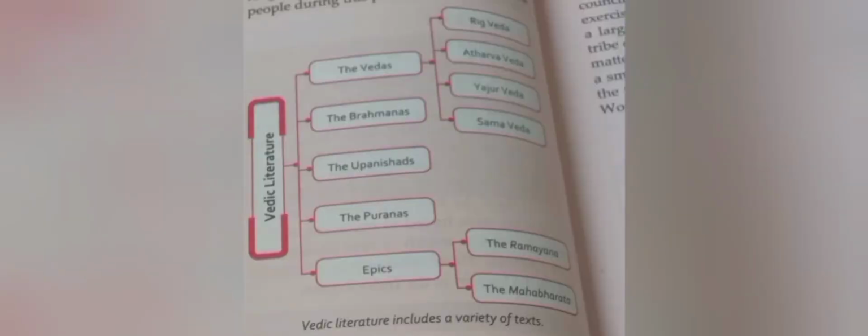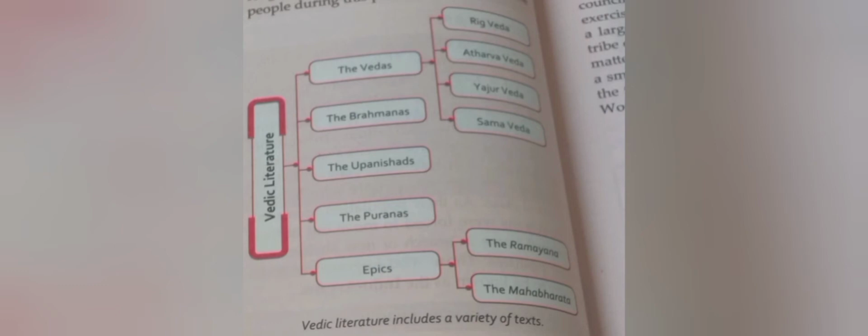The next topic is Vedic literature. Look at these clips that I'm putting here. Our chief source of information about the early Aryans is the religious literature. Literature means the written works that they had during that time, known as the Vedas. The word Veda means knowledge. The Vedas are a treasure house of the knowledge and collective wisdom of the Aryans.